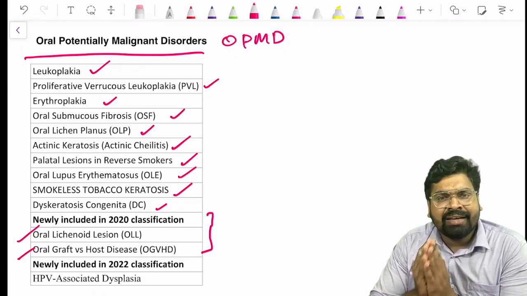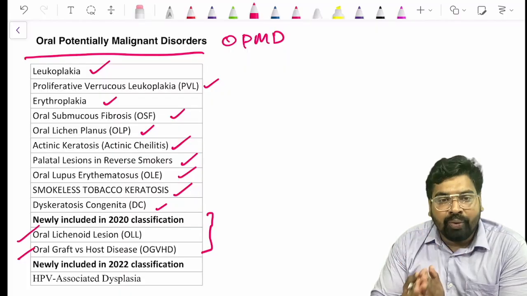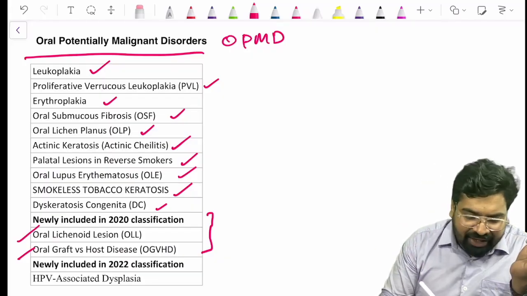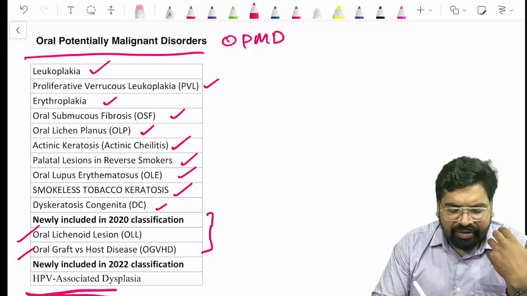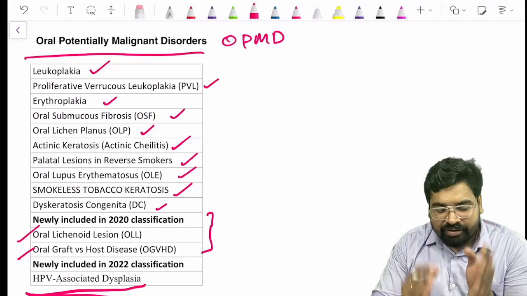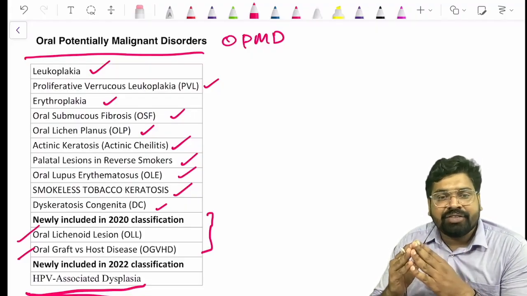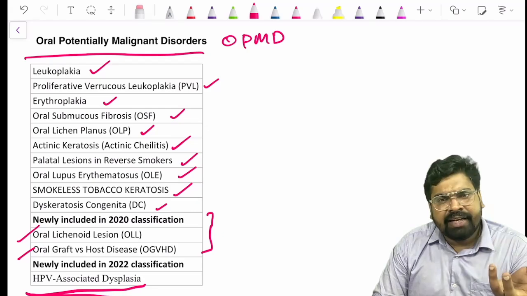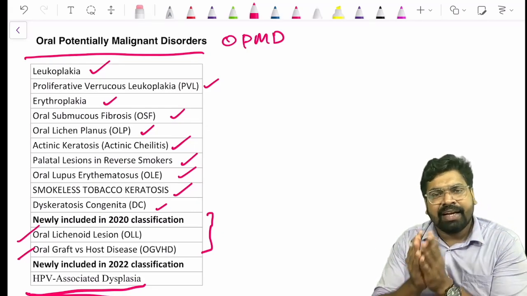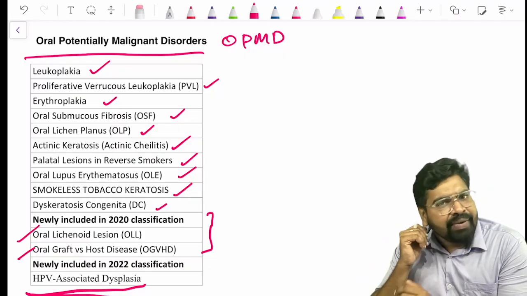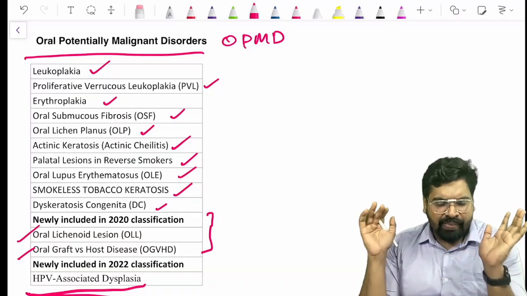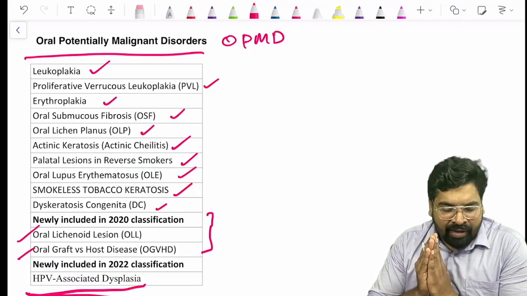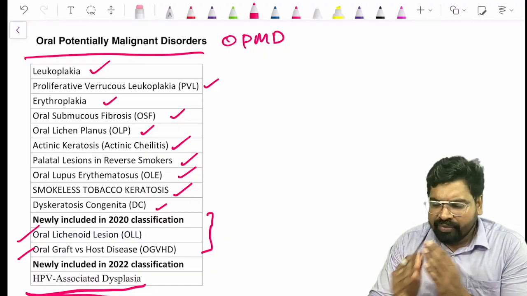But the interesting thing you have to learn is that in 2022 they came up with a new lesion, and that is HPV associated dysplasia, human papilloma virus associated dysplasia. Kindly note, because we are expecting this in the upcoming NEET examinations, since it is now being asked in the INICET senior resident papers. So we expect they will definitely ask this in your NEET examination. Just know that the newly introduced PMD is HPV associated dysplasia. We will see what to study in this and what the features are.